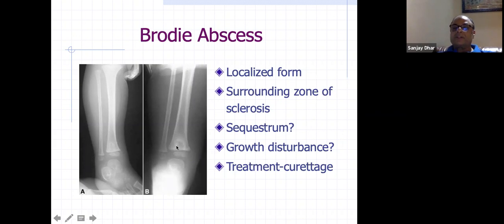So treatment in such cases is curettage. If it is presenting regularly with pain, you can open up and curette the whole cavity, and you can fill it either with antibiotic cement or even with normal bone cement. Sometimes we use vascular pedicles and all that, which is a very different topic that we will not talk about right now.